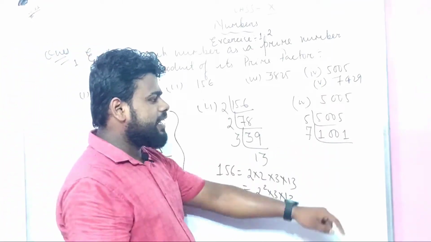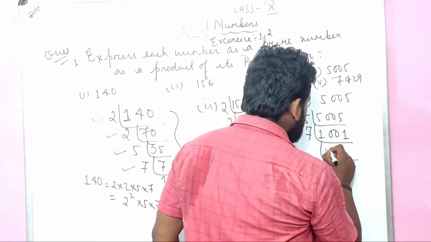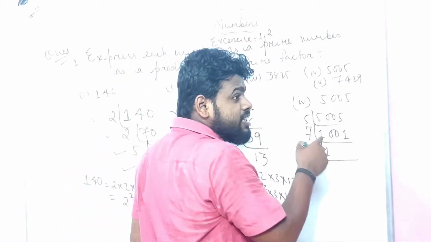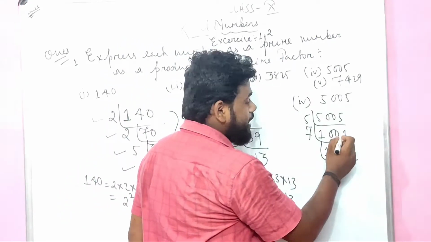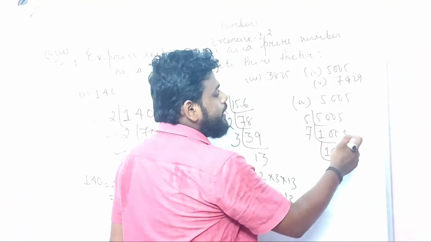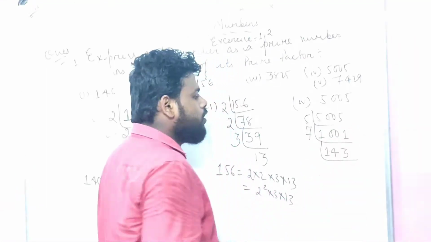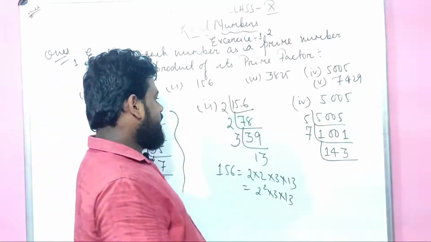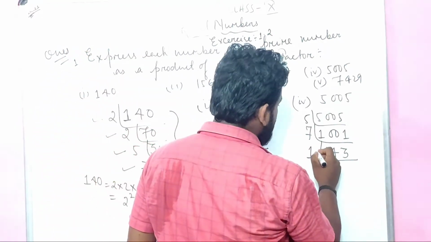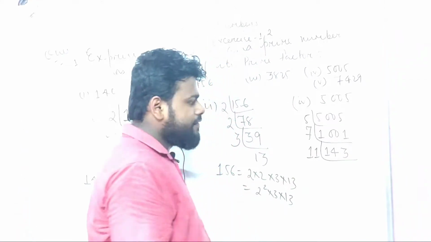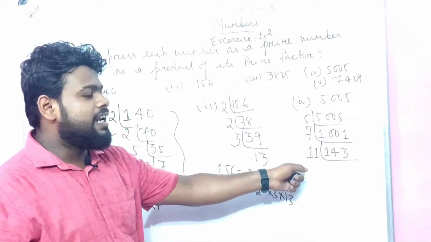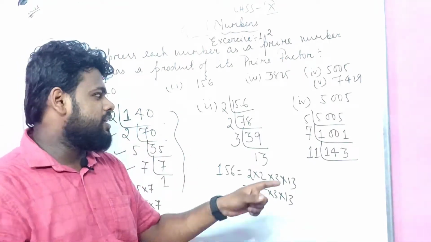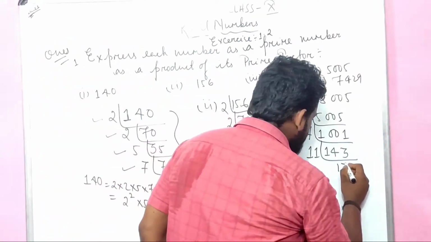Like 7, I can get a 7. 7 1s are 7, 10 minus 7 is 3, 30. 7 4s are 28, 30 minus 28 is 2, 2 1, 3, right? Again, what shall I do to get 143? I can take 11 perhaps. 11 I can take down. If I take 11, I will get 11 10s are 110, 11 11s are 121, 132 as well as 143. So I will get 13 over here, right?